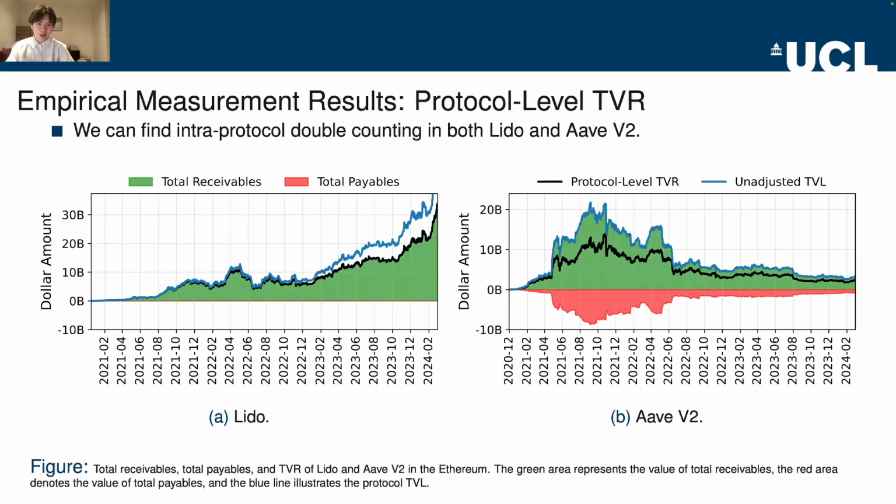The green area represents the value of total receivables, the red area denotes the value of total payables, and the blue lines illustrate the protocol TVL, and the black line denotes the protocol-level TVR. We can find substantial intra-protocol double counting in both Lido and Aave V2, which is represented by the discrepancies between the blue line and black line.